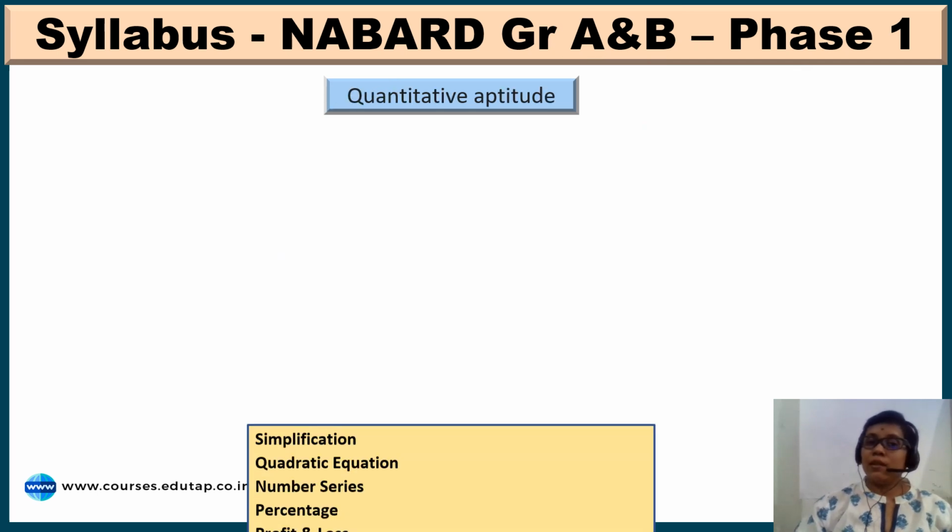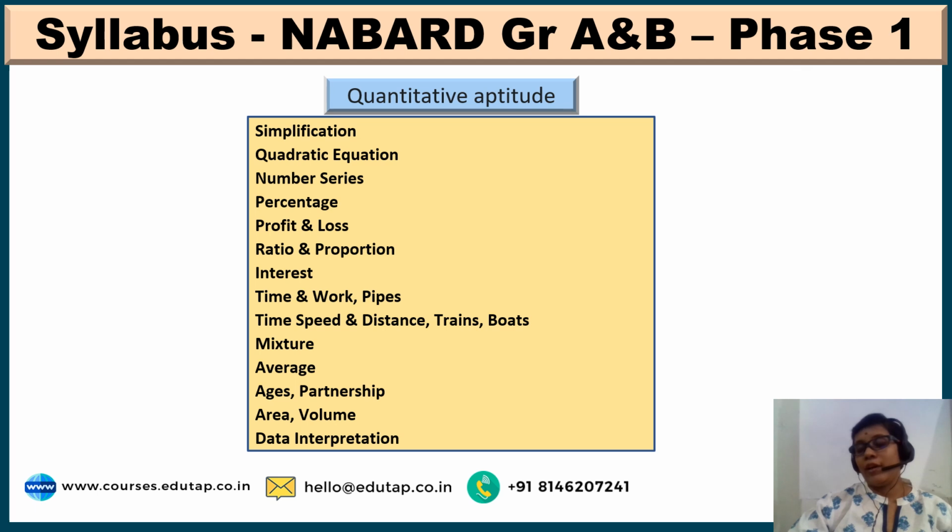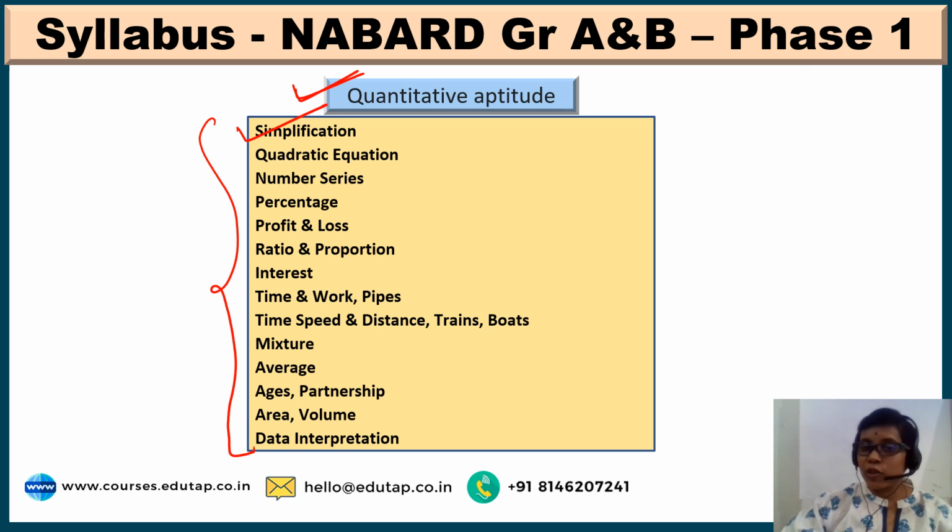So friends, here comes the syllabus for phase 1 for NABARD grade A and B for quantitative aptitude. And friends, these are the topics. This is a syllabus for quants. One, simplification, quadratic equation, number series, percentage, profit and loss, ratio and proportion, interest, be it simple interest or compound interest, time and work, pipes, time, distance, relative distance of trains, boats, etc., mixtures, average, ages, partnerships, area and volume, be it 2D shapes or 3D shapes, and data interpretation.